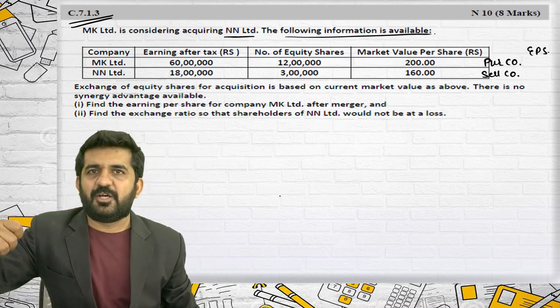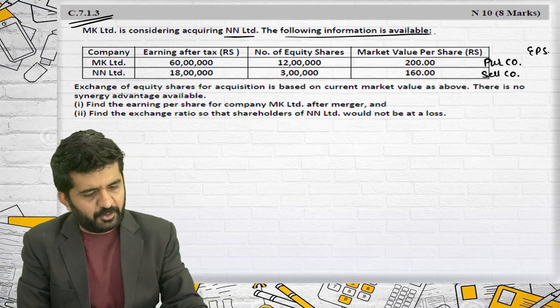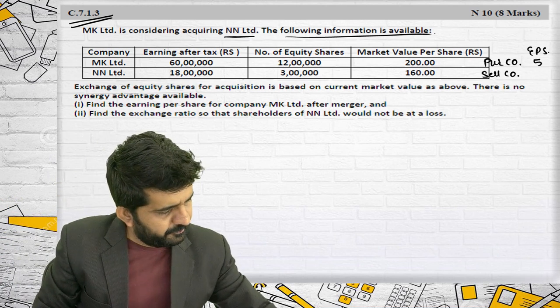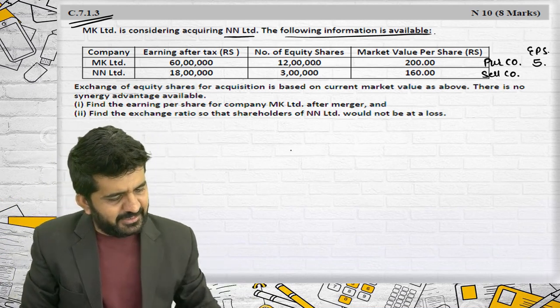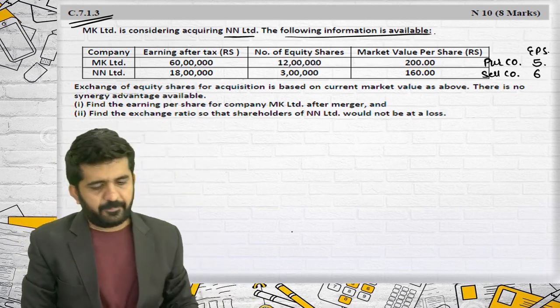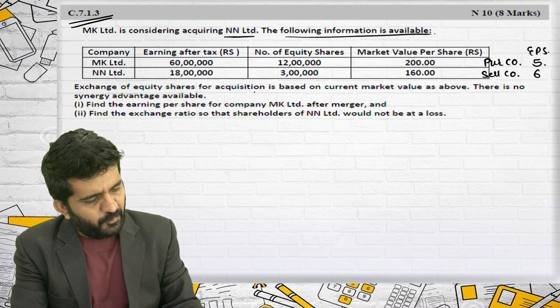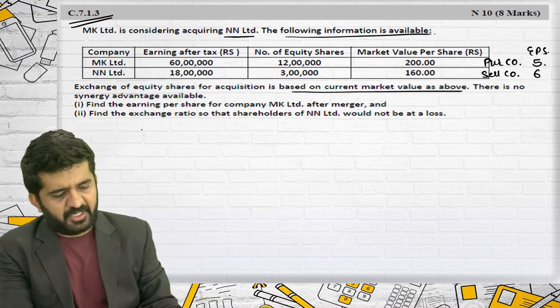You need to write this down in your examination answer. This I am writing in the question. 60 lakh divided by 12 lakh is 5. 18 lakh divided by 3 lakhs is 6. Exchange of equity shares for acquisition is based upon current market value.